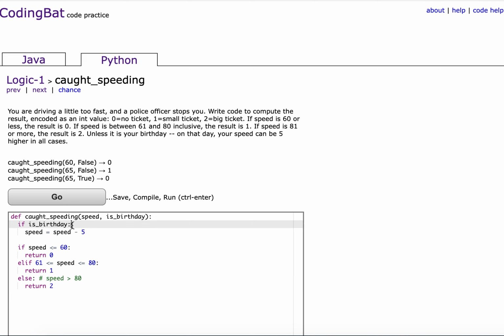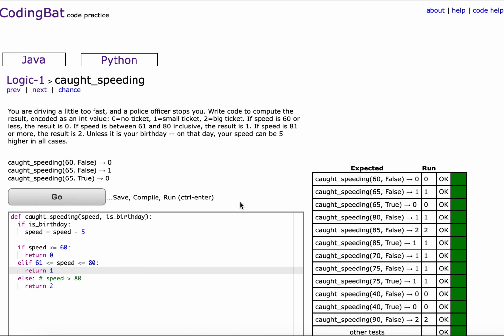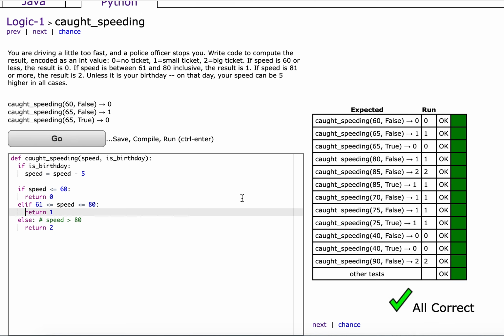But if it was his birthday, then even if his speed was 85, it would be 85 minus 5, so we have 80. So then we'll return 1. Okay, so that's basically how it's going to work.